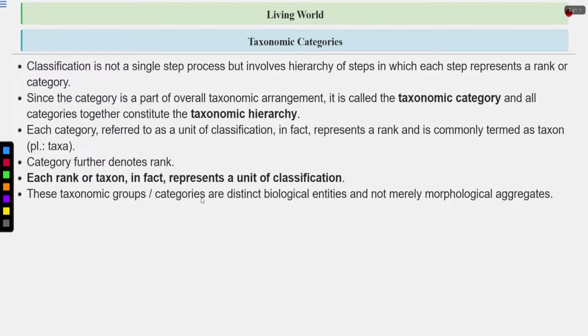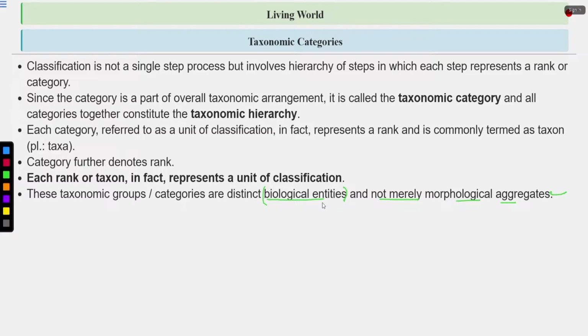These taxonomic groups or categories are distinct biological entities and are not merely morphological aggregates. So this line is very important. It means the organisms grouped into these categories are not based just on similar morphological features. They are distinct biological entities.